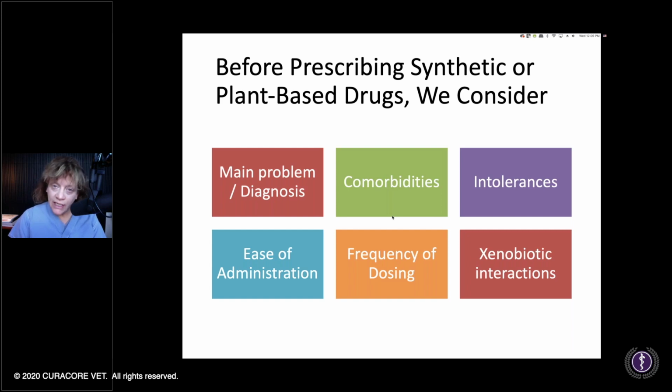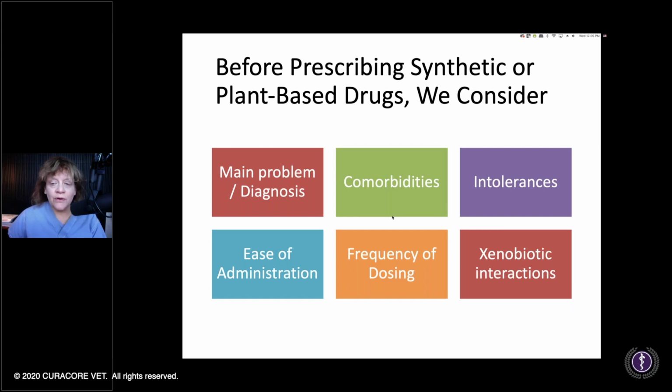So when you look into your About Herbs database and all that wealth of knowledge that's packed in there, you will see sometimes there are going to be contraindications. So let's say there were gallbladder problems, that's going to contraindicate certain herbs. So we need to know what that patient is. You can't just, as you shouldn't be prescribing drugs telemedicine-wise without knowing who that individual is and what's going on with them, we shouldn't be doing that with herbs either.